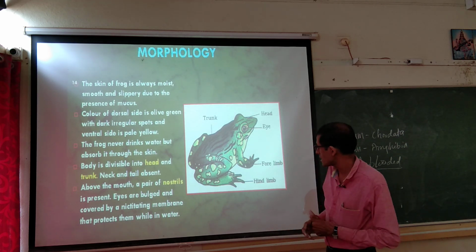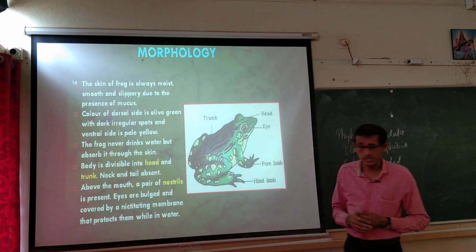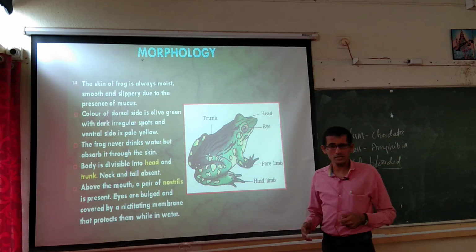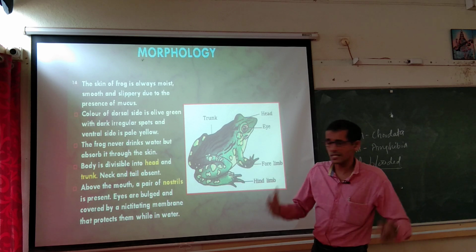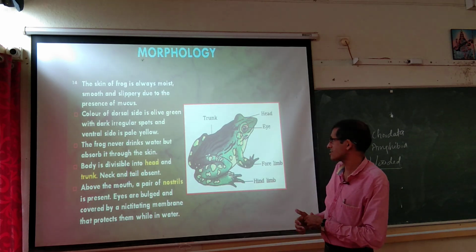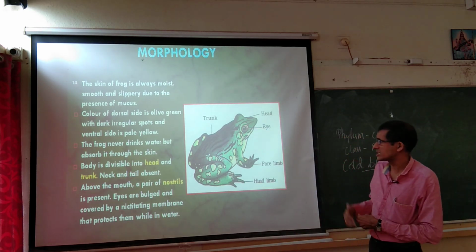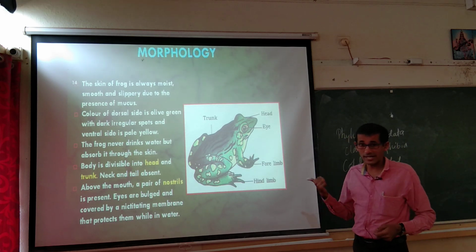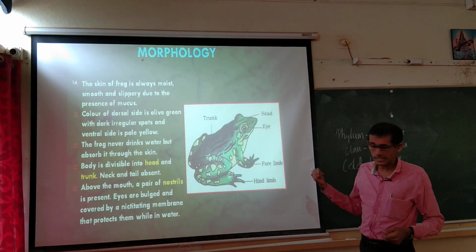Mucus secreting glands are present on the under surface of the body, and it is required for this frog for their survival. And the color of the dorsal side is olive green with dark irregular spots. With respect to Rana tigrina I am talking.